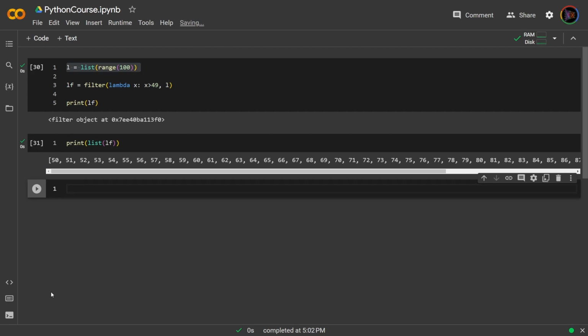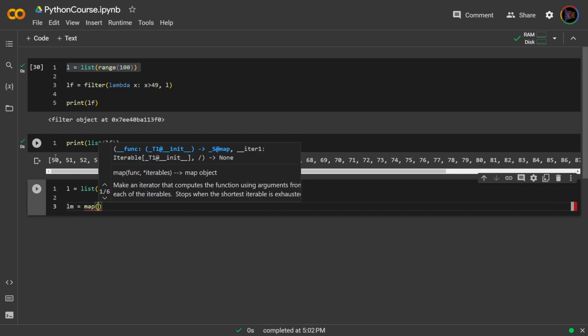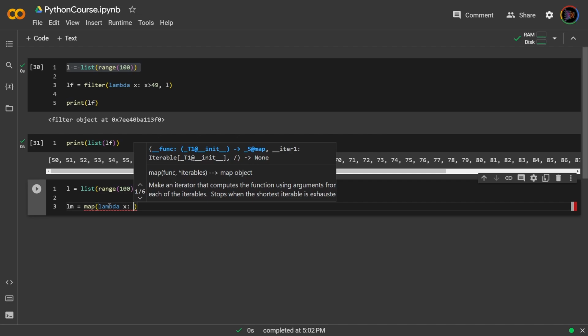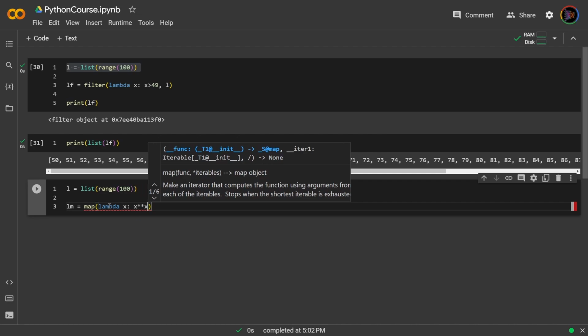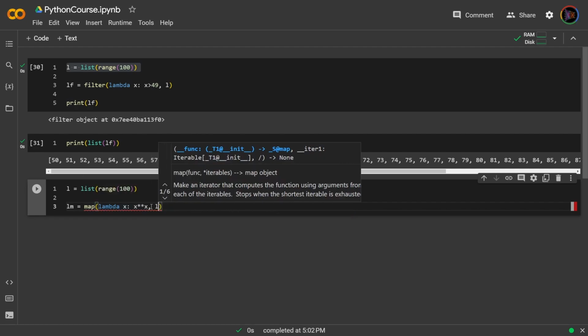Another such built-in function is the map function, where instead of filtering based on a condition, we will simply apply the lambda function on each element of the iterable, okay? So let's take our same list. Now I will say lm equals map, and I simply want to take each element and raise it to itself. So I can write lambda x: x double asterisk x. Remember, the double asterisk is for exponents. Okay? And then I have L.